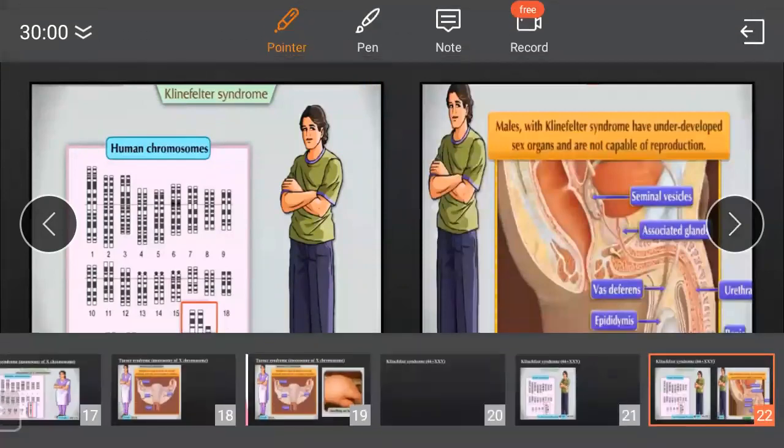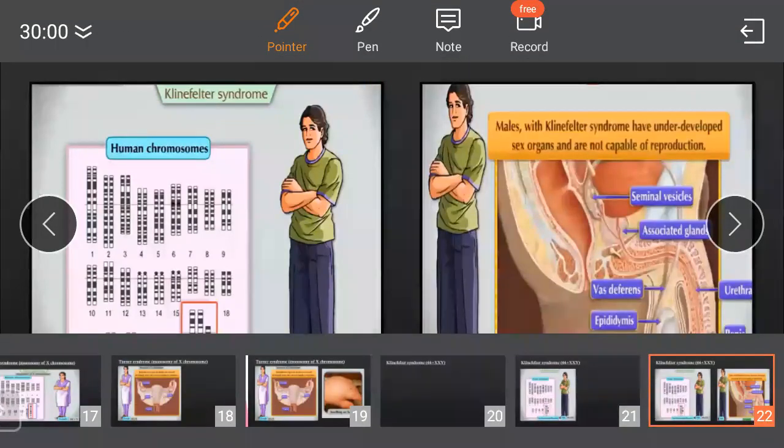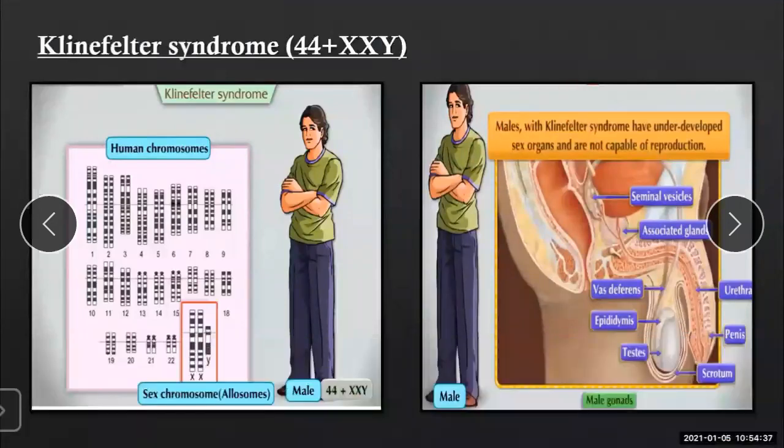Now see, the males with Klinefelter syndrome have underdeveloped sex organs and are not capable of reproduction. This disorder arises in men due to abnormalities in sex chromosomes. In this disorder, men have one extra X chromosome. Hence, their chromosomal condition becomes 44 plus XXY. Such men are sexually sterile, and because their reproductive organs are not well developed, or we can say they are underdeveloped, they are not capable of reproduction.